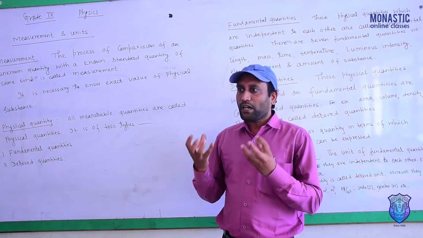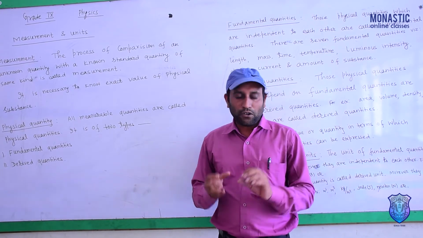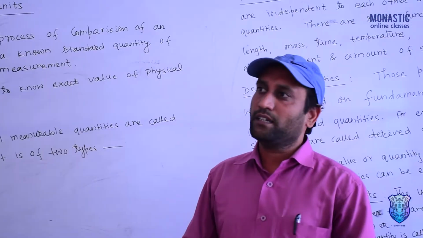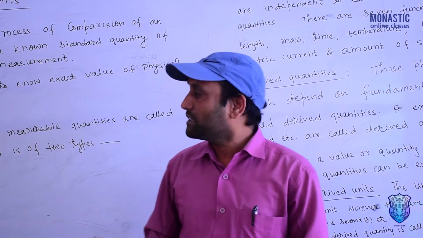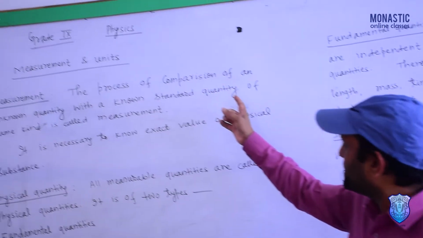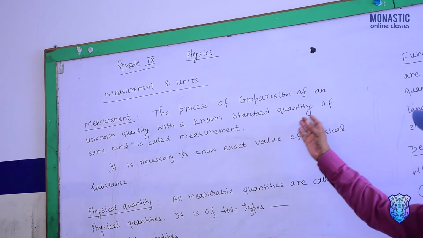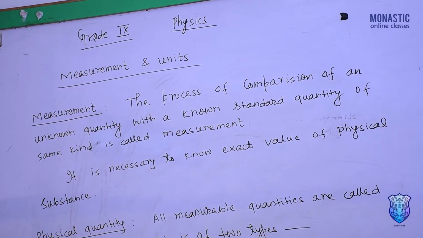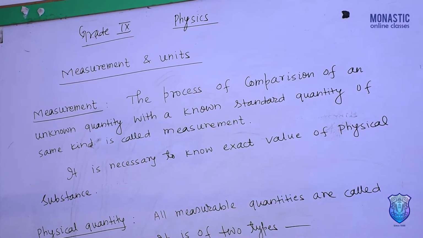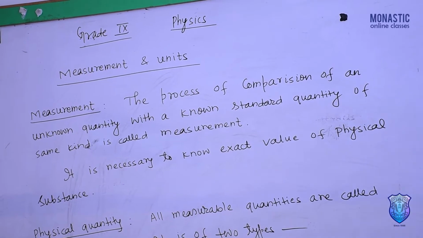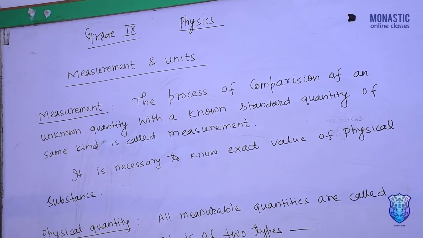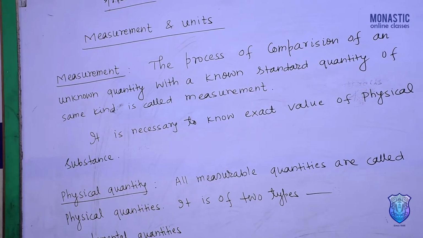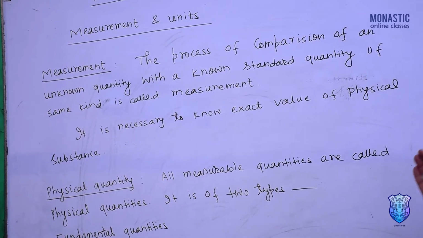So what do we mean by measurement? An unknown quantity, a quantity that is not known, is compared with a known quantity. That process is known as measurement. By definition, the process of comparison of an unknown quantity with a known standard quantity of the same kind is called measurement. It is necessary to know the exact value of a physical substance, like for buying or selling goods. Without measurement, we cannot know the exact value of the substance.